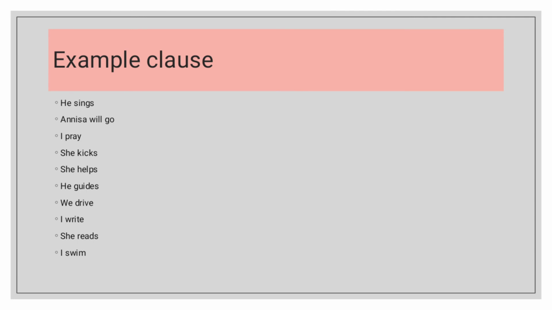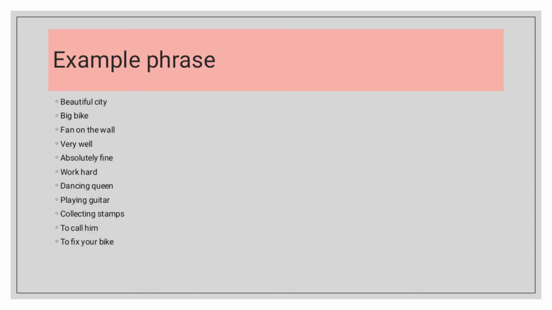Examples of clauses: he sings, Anissa will go, I pray, she kicks, she helps, he guides, we drive, I ride, she reads, I swim. Examples of phrases: beautiful city, big bike, fun of the world, very well, absolutely fine, work hard, dancing queen, playing guitar, collecting stamps, to call him, to fix your bike.